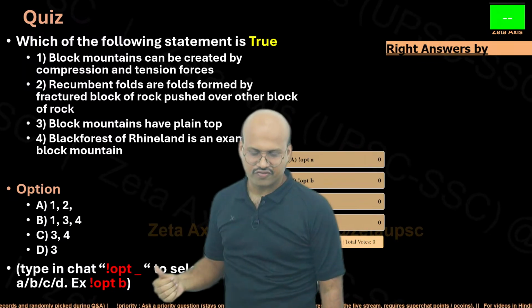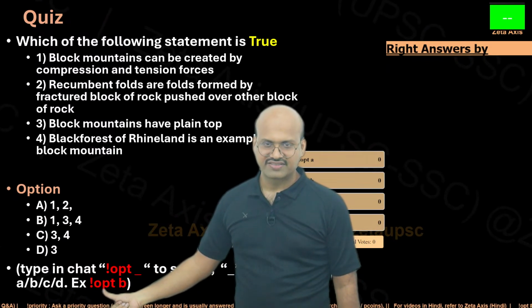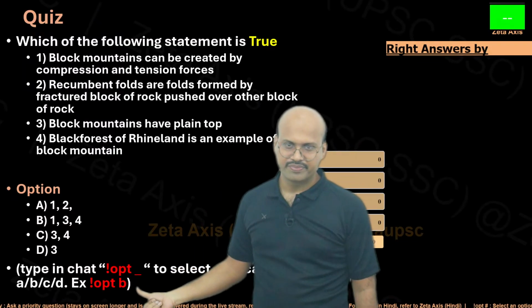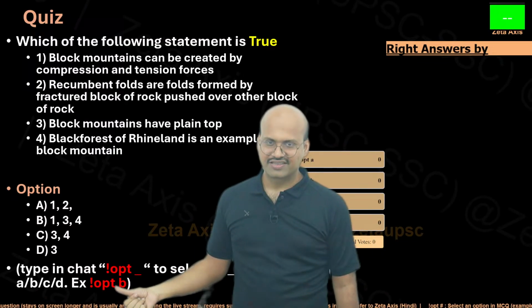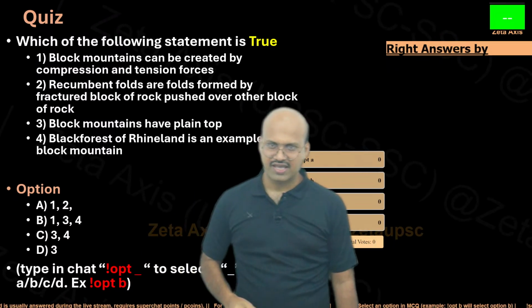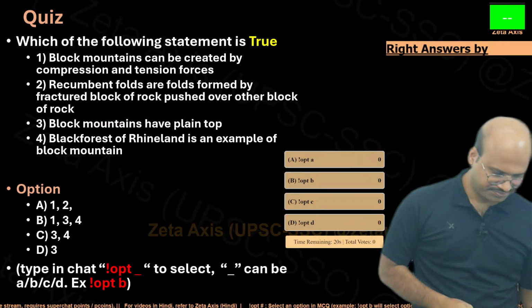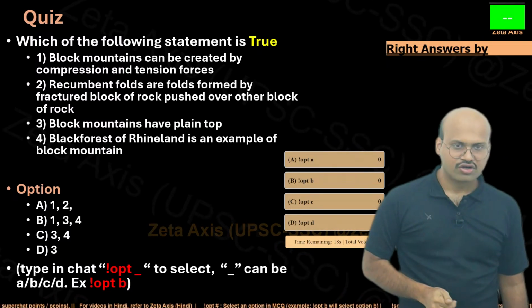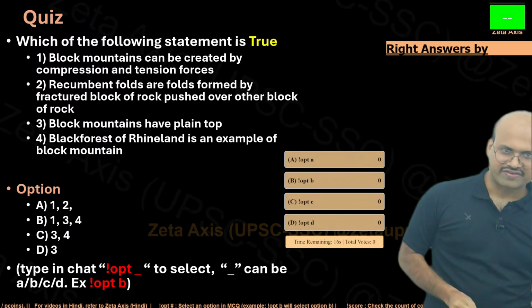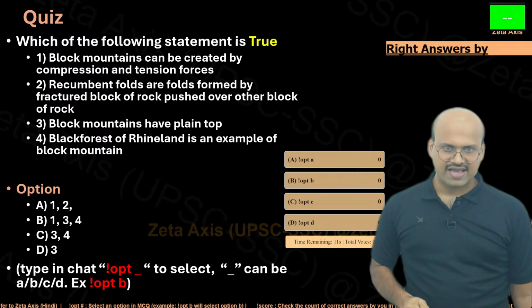For example, if you feel that B is right, then you can use exclamation OPT B. If you want to choose C, then you can replace this B by C. Similarly for A and D, we can replace these characters. There are 18 seconds remaining for this poll. After 18 seconds, we will see what the right answer is, and then we will quickly discuss the answers.